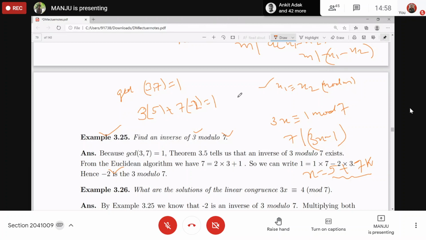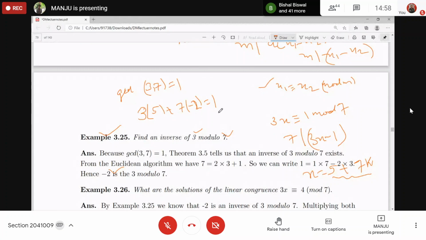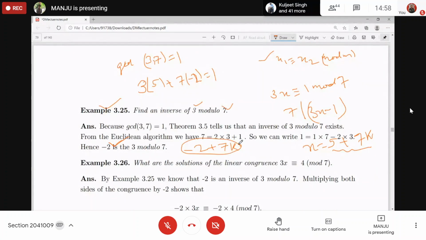So if you apply mod 7 on both sides, the 7 term gives remainder 0, so 5 is the inverse of 3. And if you write the linear combination as 3 times minus 2 plus 7 times 1, that gives you minus 2 as the inverse. Understood? Both parts? For other inverses, you can just add 7k, a multiple of 7, and you will have all the inverses. All are equally congruent.